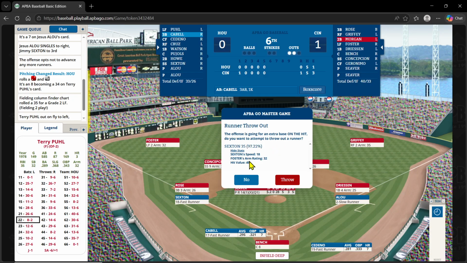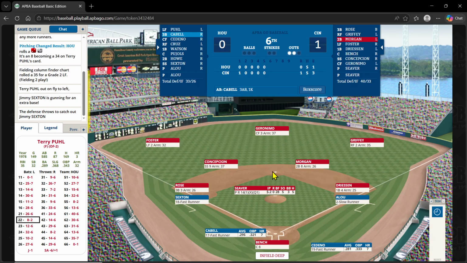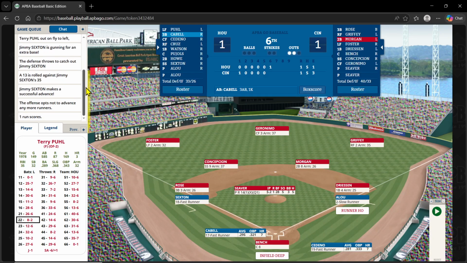Looks like he has 35 chances. 35 chances. Yeah, it's 49 minus 14. So that's 35 chances. There's only 1 chance to throw him out, but there's 2 out. Let's throw anyway. What the hell? And the defense throws to catch him, and he successfully advances, and there's no other runners advancing. So it is 1-1. The game is tied on the sac fly there by Poole. Runner on first, 2 out for Cabell.